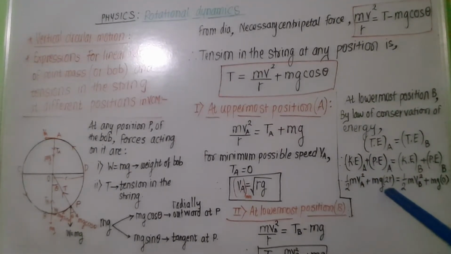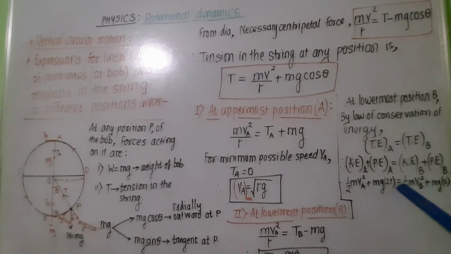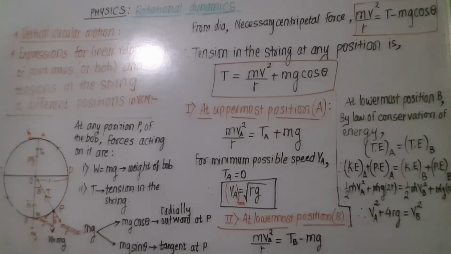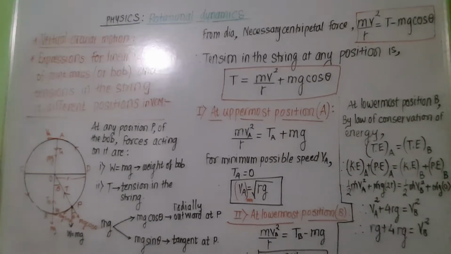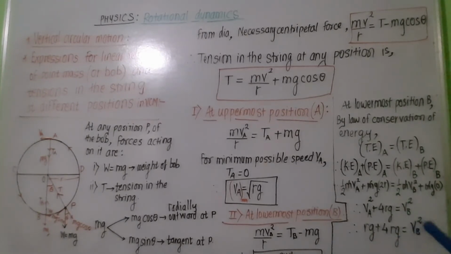So mgh, the value of h is 2r, so potential energy at point A will be this much. This is equal to half mvb square plus mgh. Height at position B is 0. Now simplify this and we get VA square plus 4RG is equal to VB square. Therefore, RG plus 4RG is equal to VB square.